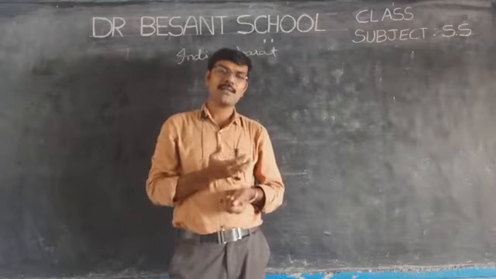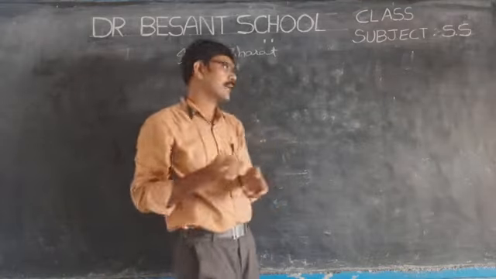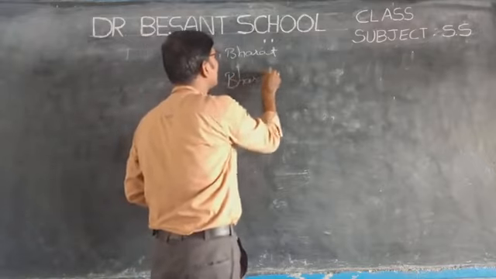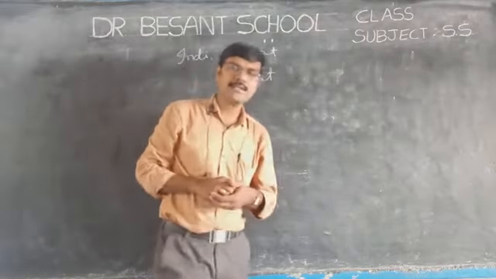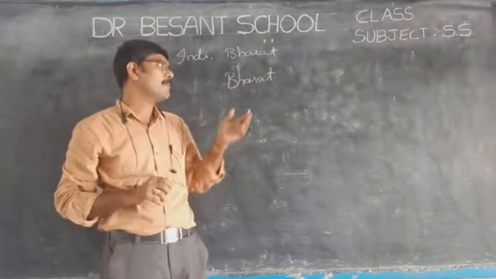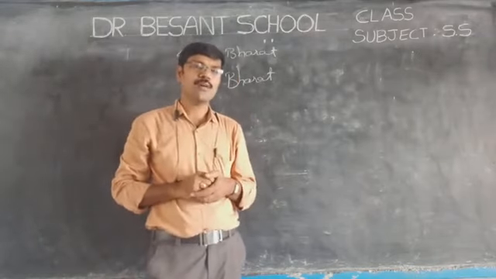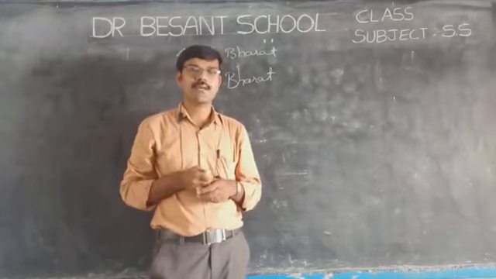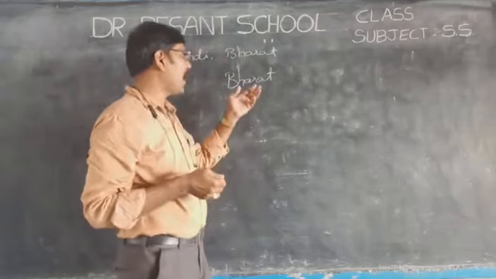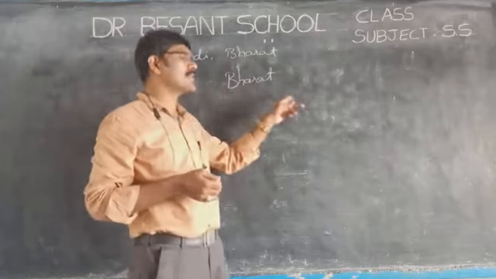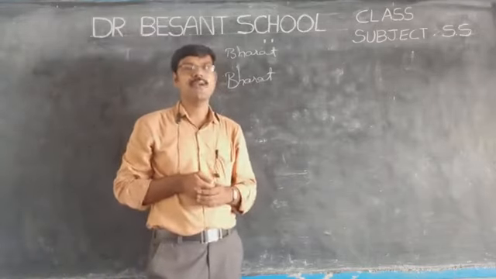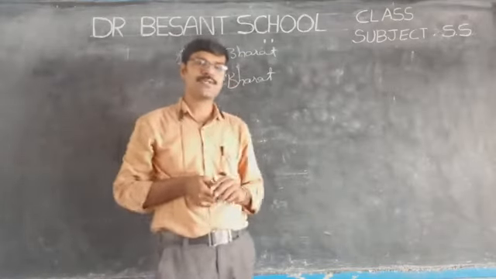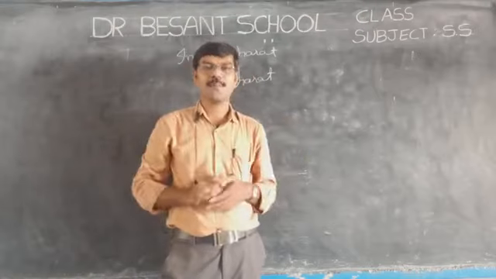Because Bharat is derived from the name of Bharata, who was the son of King Dushyanta and Shakuntala. So after the name of that king, the country is named as Bharat. And Hindustan also. They don't want to continue India. Okay, children. Anyway, that is a current affairs topic.